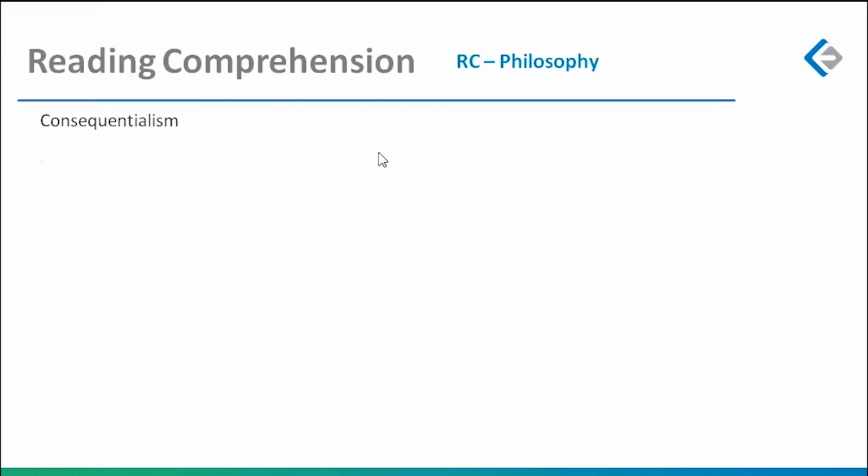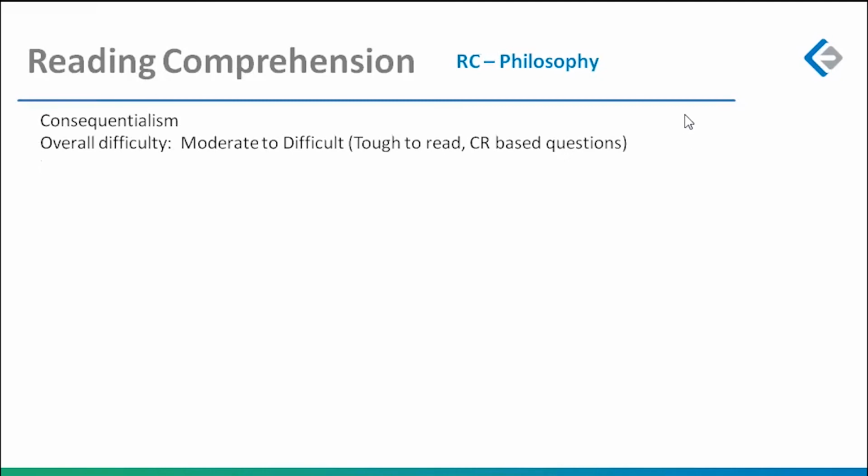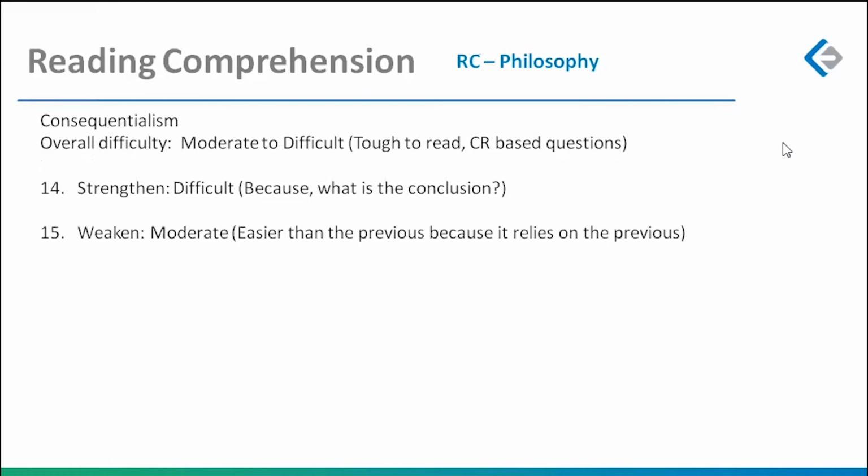Same with the next passage, consequentialism, pretty much the same word as my Prep RC2 test 3. Yeah, test 3. Okay, so there the first passage is karma, consequentialism is actually karma. Again, tough to read only because people haven't had practice, not because it was actually a tough to read passage. Critical reasoning based questions: 1 strengthen, 1 weaken, 1 inference.